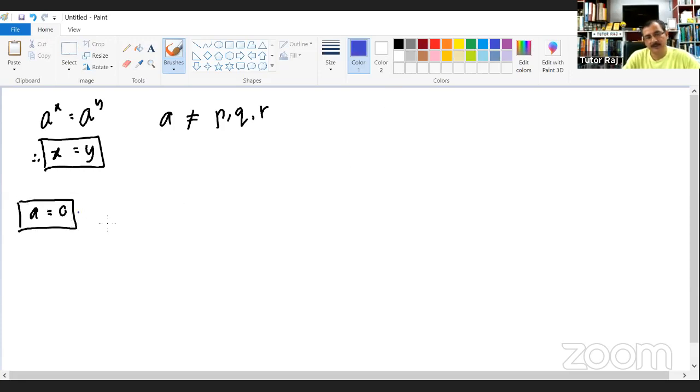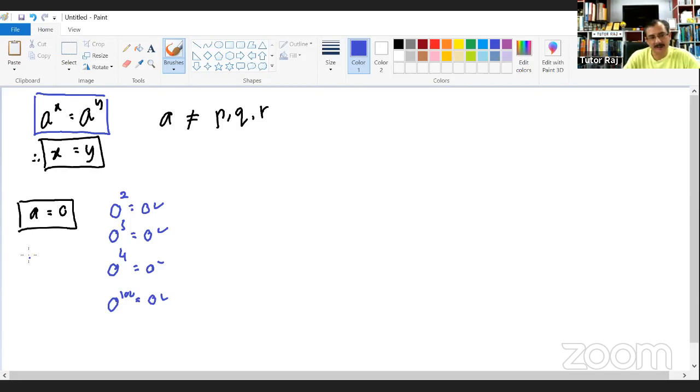So when your a is equals to 0, 0 to the power what? It can be 0 to the power 2, or maybe 0 to the power 3, or maybe 0 to the power 4, or maybe 0 to the power 100. It is up to you. Now you will get the same answer. So if you convert whatever givens here into a format which is a to the power x equals to a to the power y, so 0 to the power 2 is equals to 0 to the power 3. Now 0 to the power 2 is equals to 0 to the power 4, or maybe 0 to the power 4 is equals to 0 to the power 100.